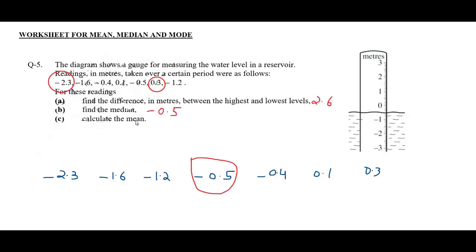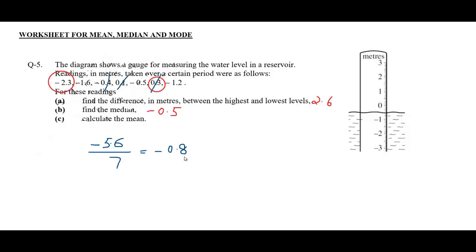To calculate the mean, we will add these values and divide by the number of values. If we add this 0.1 and minus 0.4, it will give us minus 0.3, and this will be cancelled out with this 0.3. The mean is minus 0.8.